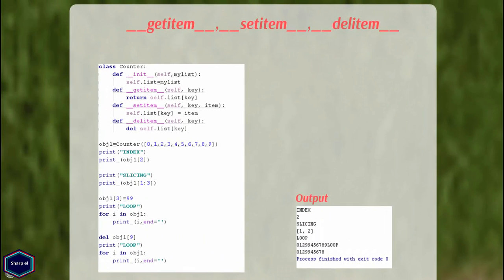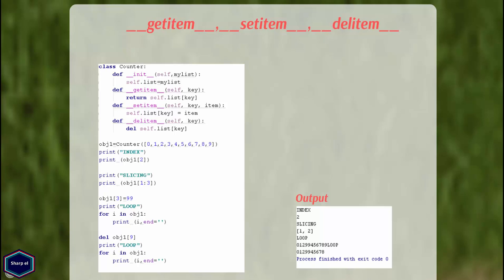Now let's look at __getitem__, __setitem__ and __delitem__ methods for containers. The __getitem__ method is used to access an object sequentially, or by using subscript like object and square brackets. It takes 2 arguments, self and key, and returns a subsequence or an individual item by key value. The key can be any Python object, but it is typically an integer. Let's see a simple example of the __getitem__ method.